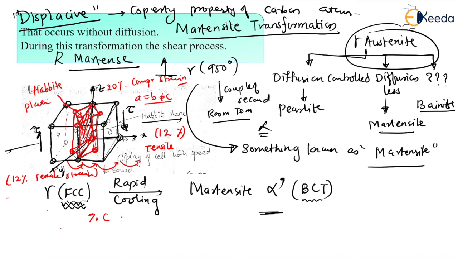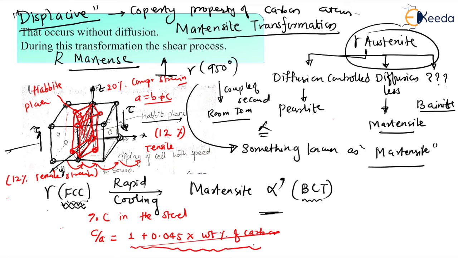dependent upon the percentage of carbon in the steel. So we know the tetragonality by the C by A ratio, which is equal to 1 plus 0.045 into weight percentage of carbon. So based on this formula, dear students, the tetragonality actually depends on the carbon.